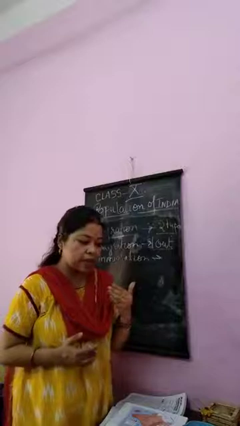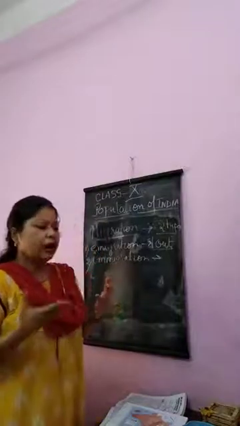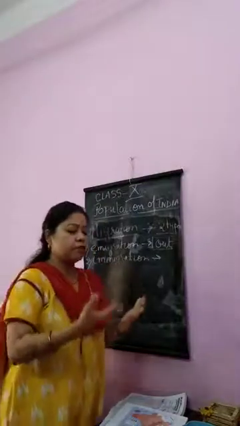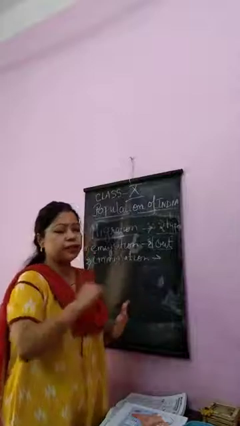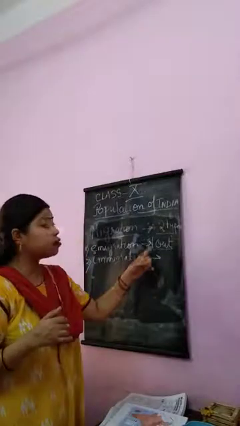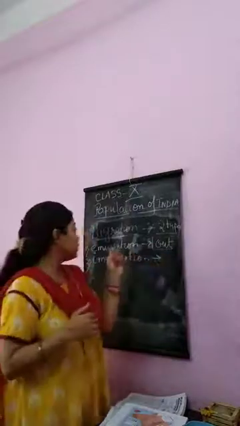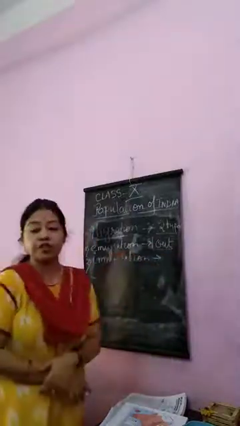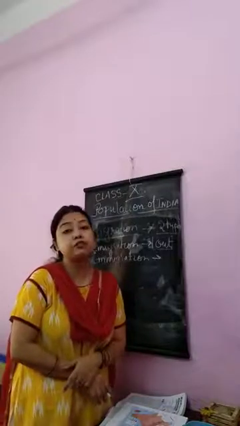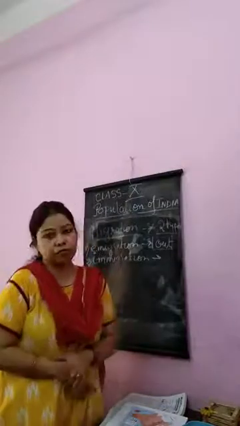Suppose an educated person moves from our country, India, and settles in the USA. It will cause brain drain. Emigration, or out migration, causes brain drain. We lose our resource.